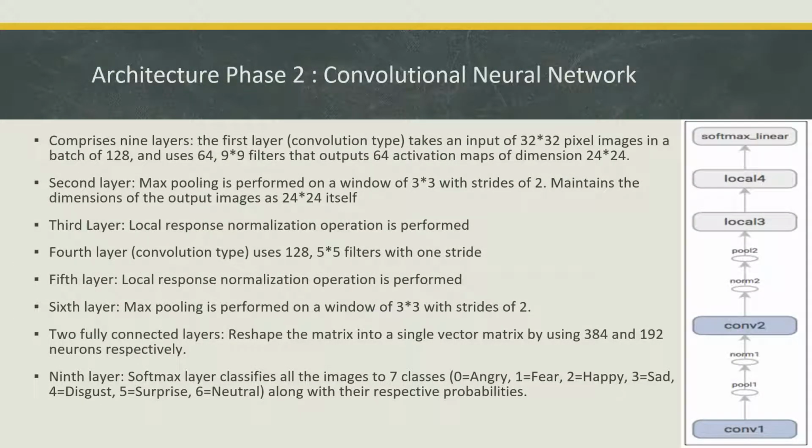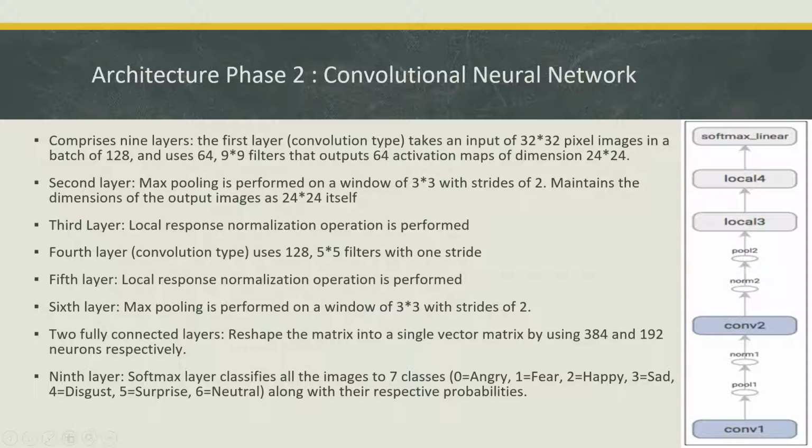And then in the phase 2 of architecture, we have a convolutional neural network, which is the primary thing in our project. So it has 9 layers. The first layer is a convolutional type. So it takes an input of 32 cross 32 pixel images in a batch of 128, and it uses 64 9 cross 9 filters and outputs 64 activation maps of dimensions 24 cross 24. And the second layer is a max pooling layer, and it is performed on a window of 3 cross 3 with strides of 2, and it maintains the dimensions of the output images as 24 cross 24 itself.